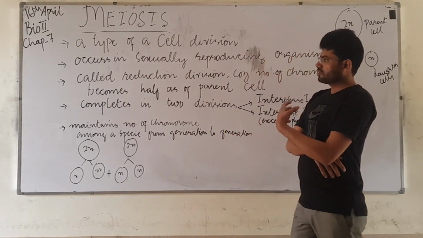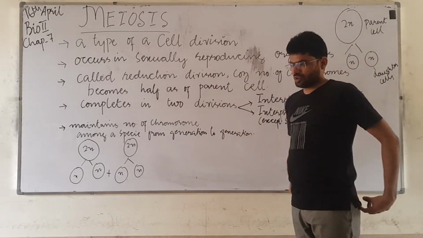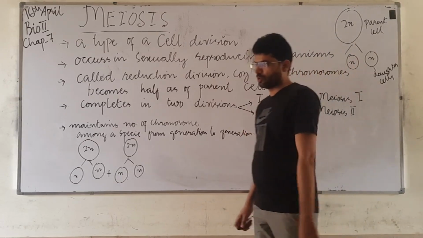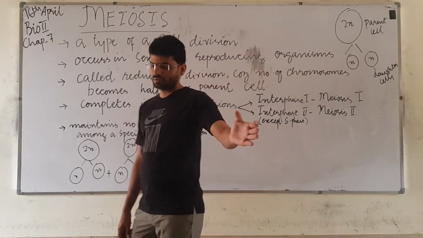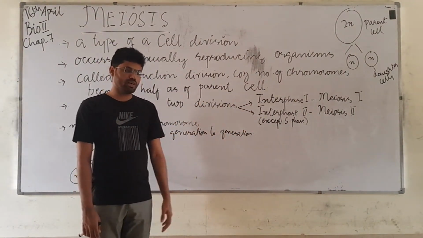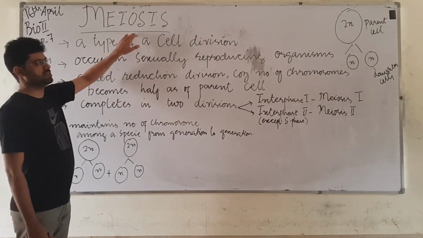In the plant, as in chapter 4, the plant possesses sporangia, and in that sporangia, plants make spores by the process of meiosis.